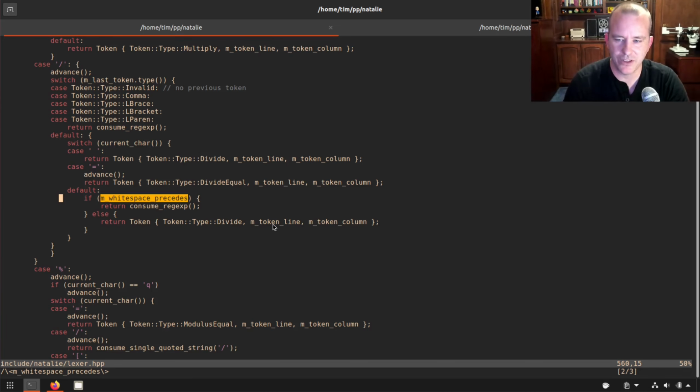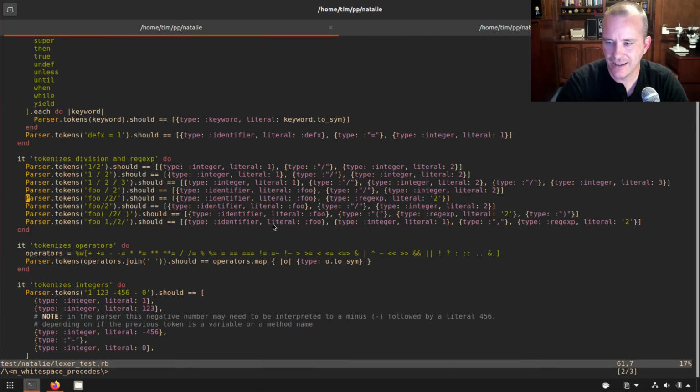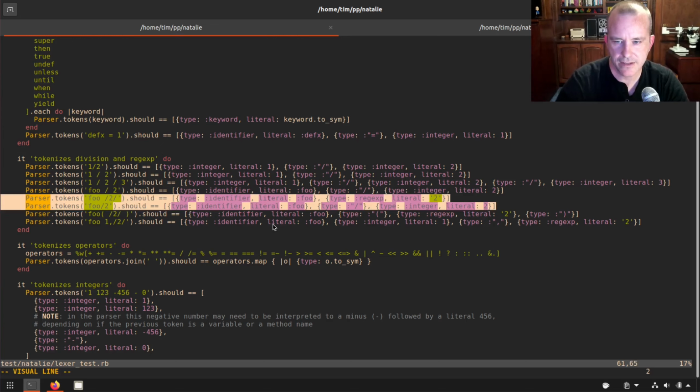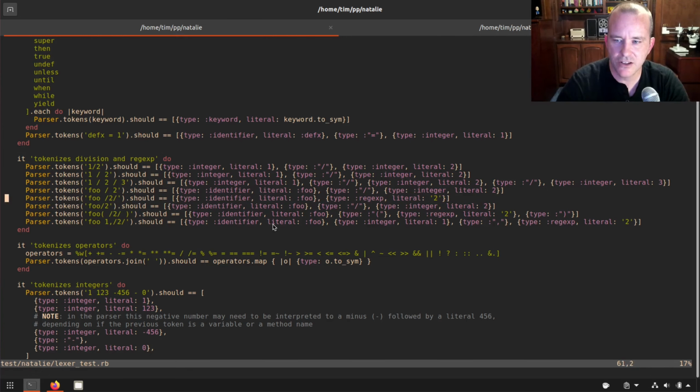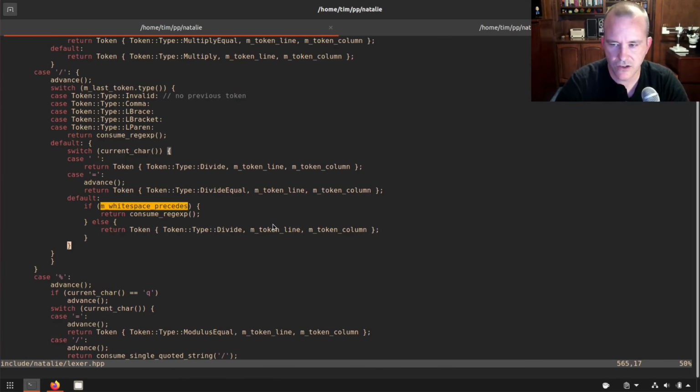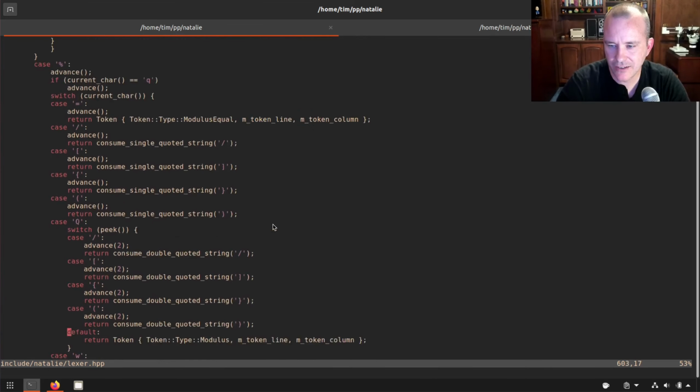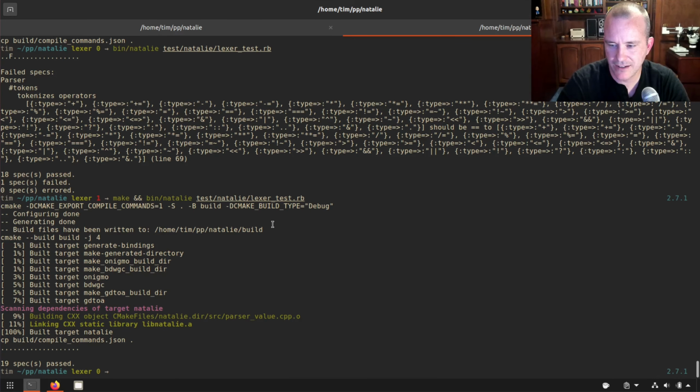That was really fun to figure out how to do, and I think I can show that here. This is foo followed by a regular expression, because there's a space, so it assumes this is an argument to foo. But this one has no space, so it tokenizes it as foo divided by 2. Yeah, that's the case. We needed to know the white space. This one space right here, or lack thereof, changes how things are tokenized. I thought that was an interesting way to solve that problem, and that's our Lexer, and it works really great, really fast.